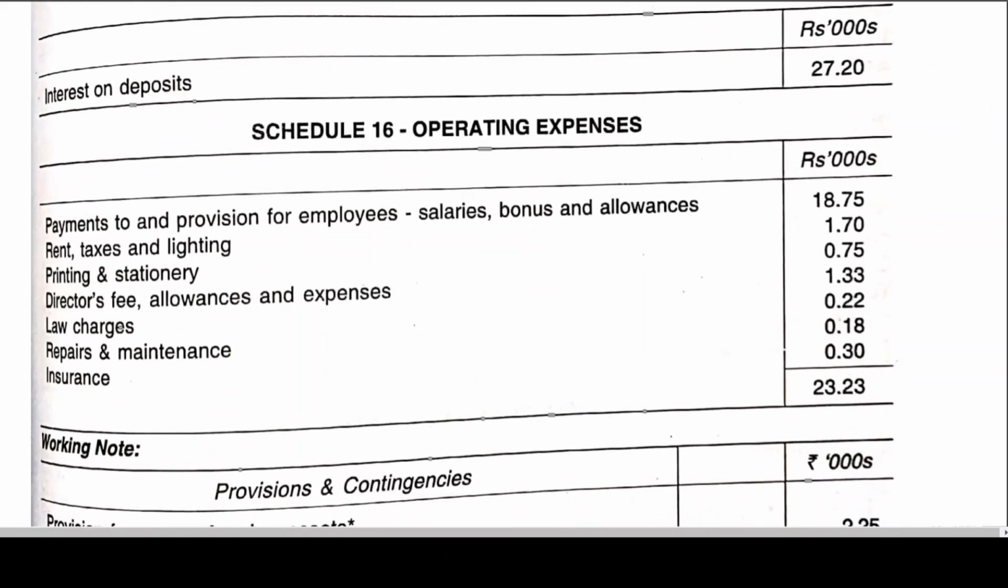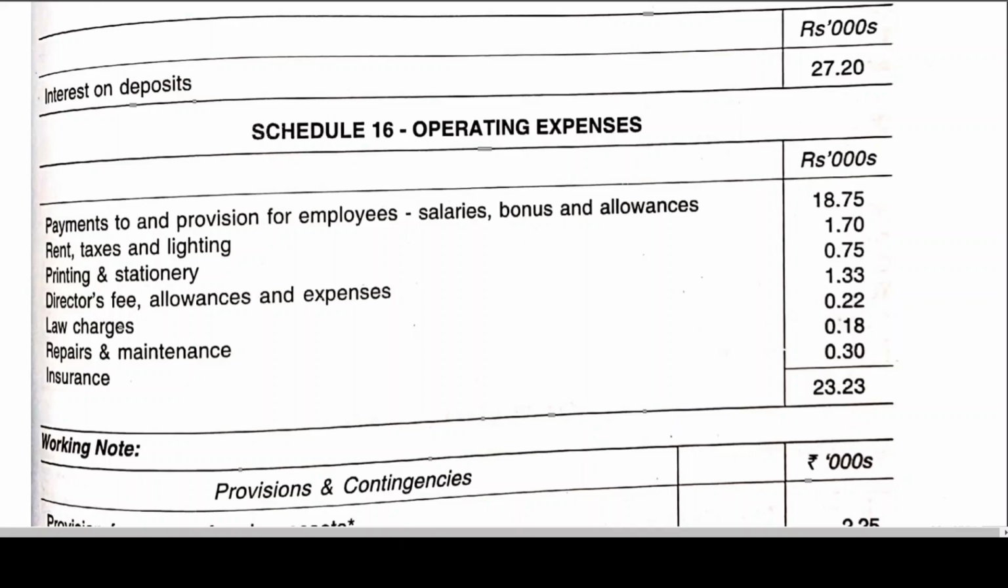Here what he has done, the items which have not been there have been taken out. But for you to remember, better, it won't take more than 1 minute. If you can write the format, you can easily insert the value. If you don't have value, put a dash mark. So payment to and provision for employees, then salaries, bonus and allowances 18.75, rent, taxes, lighting.